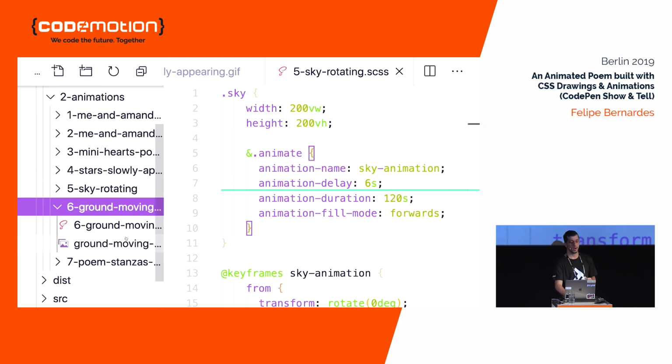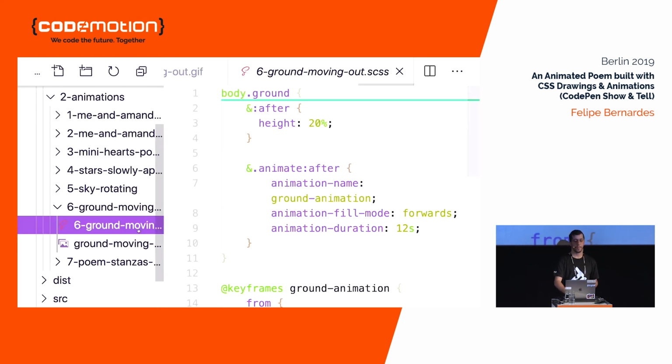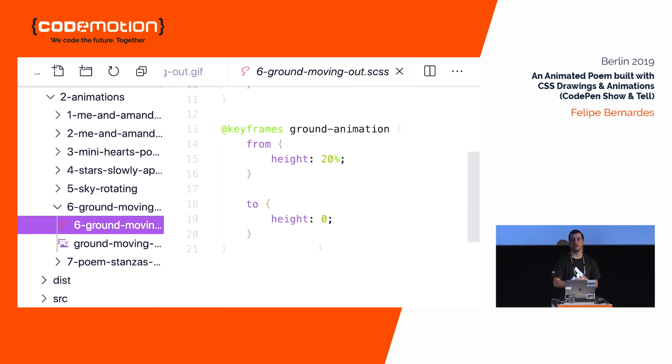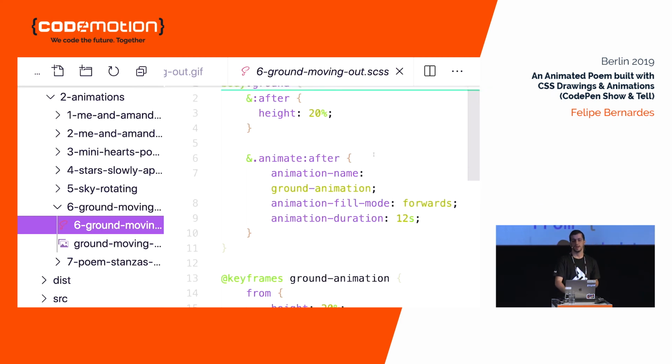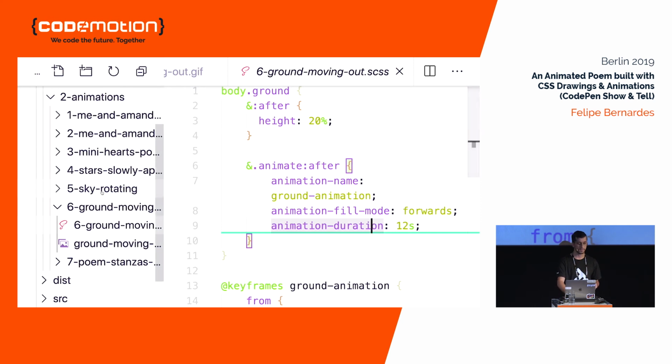Okay. Now, as the animation starts, the ground moves out of view, and the text shows up also. So the way we do it is just animating the height of the element. From 20% of the screen size, we are shrinking it to 0 height. And here we are setting the animation name, setting that it shouldn't go back to the original state with fill mode forwards, and also determining the duration of the animation to be 12 seconds.